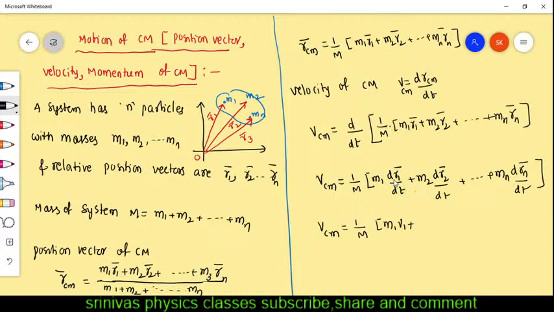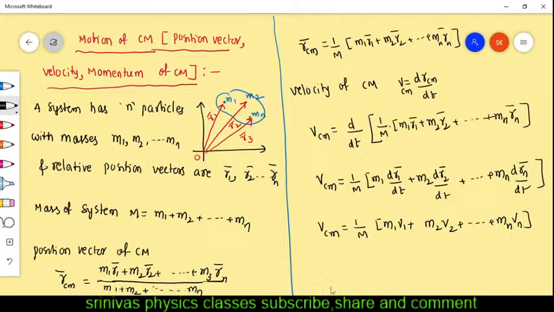R1 is the position vector, dr1 is the change in position vector. Displacement by time gives the velocity. Velocity of the first particle it will give. M2 V2, velocity of second particle, Mn Vn, we will get like this.